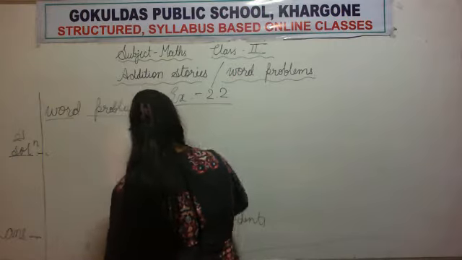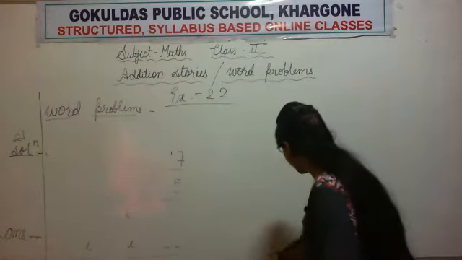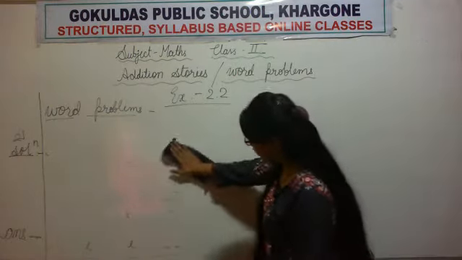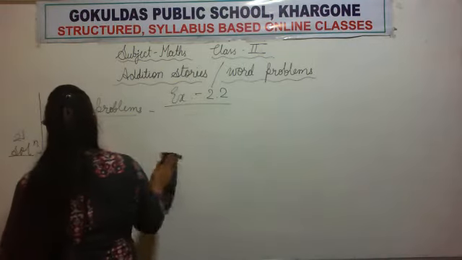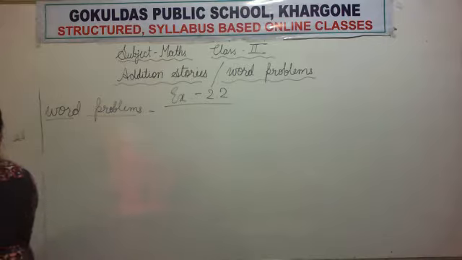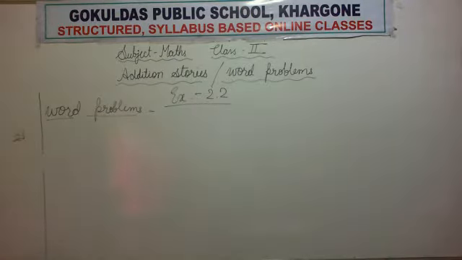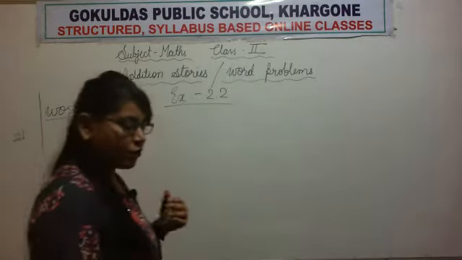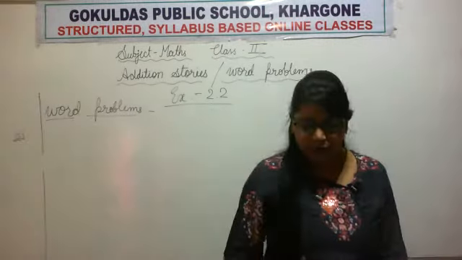Now try to read question number 3. Next question. What do we do? First of all, we read the question properly. So let us read question number 3.